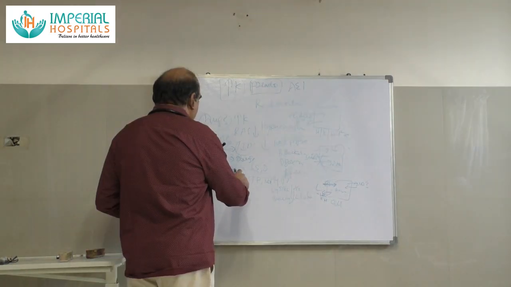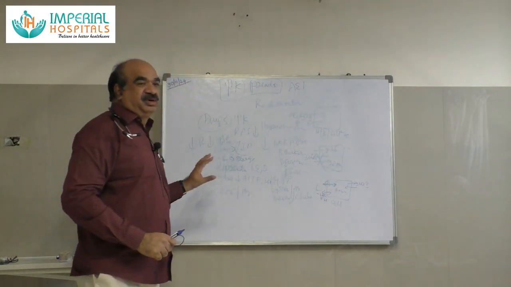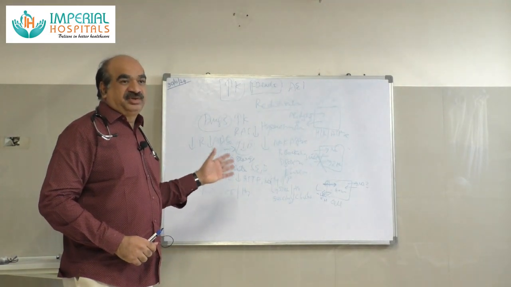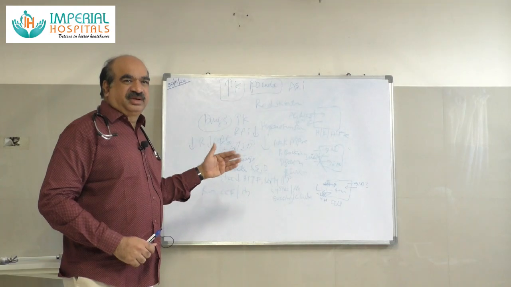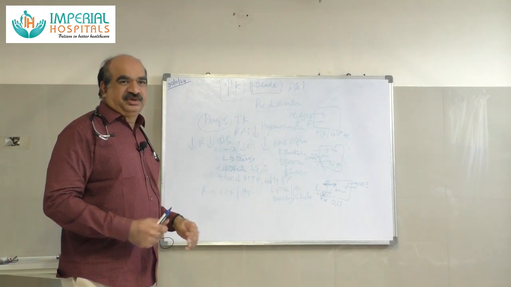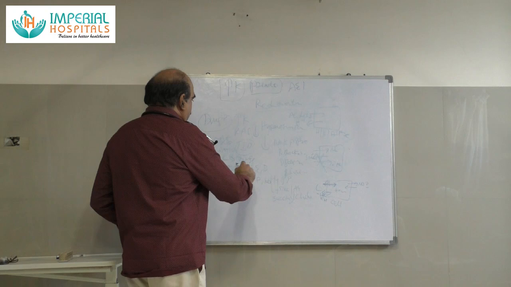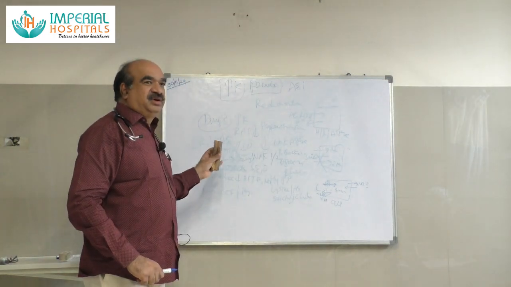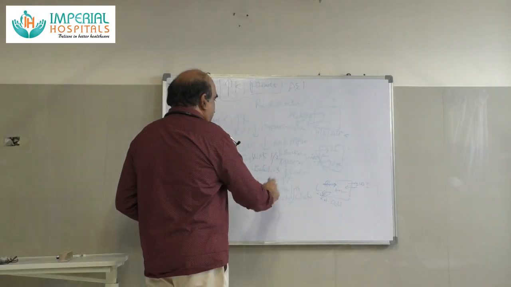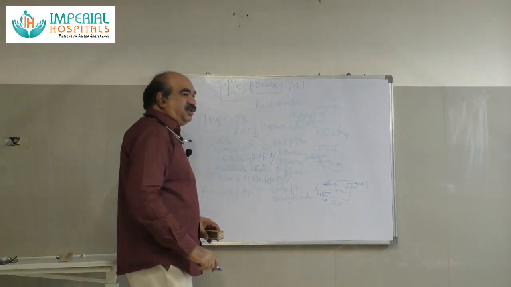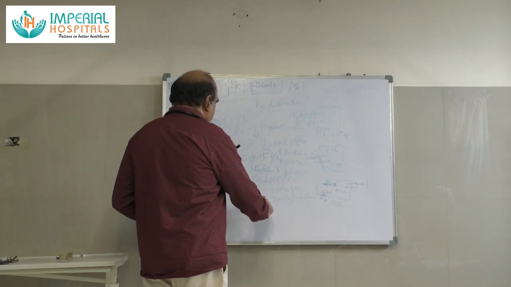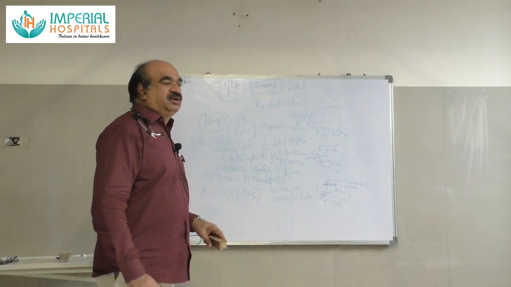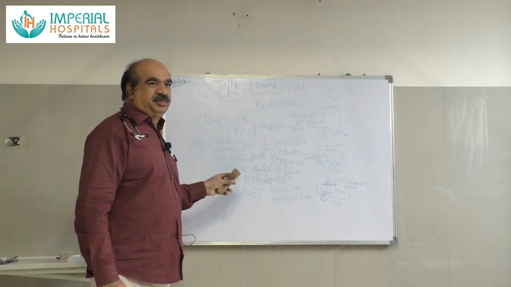And pseudo-hypoaldosteronism. In pseudo-hypoaldosteronism type 2, there will be genetic mutations, and that can cause decreased aldosterone and renin levels. The genetic mutations are mainly in the WNK1 and WNK4 kinases, serine-threonine kinases, and Kelch-like 3 and Cullin 3. These are mainly part of the E3 ubiquitin ligase complex. If these are involved, that causes hypoaldosteronism type 2. They are familial causes,